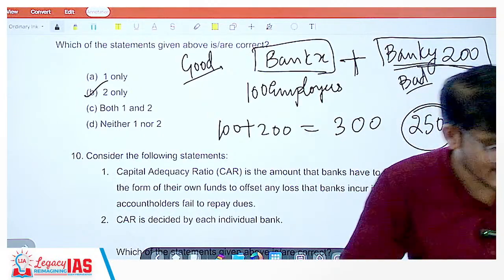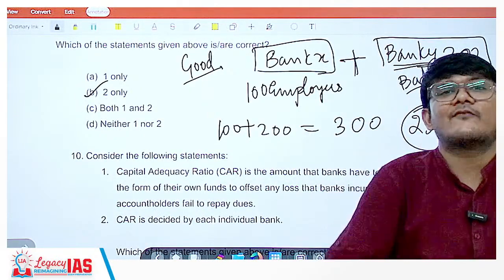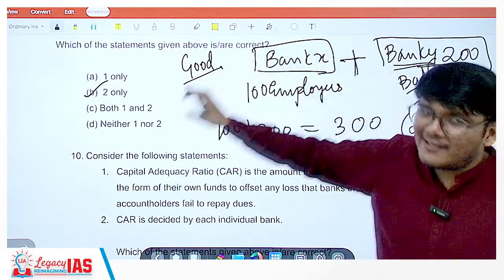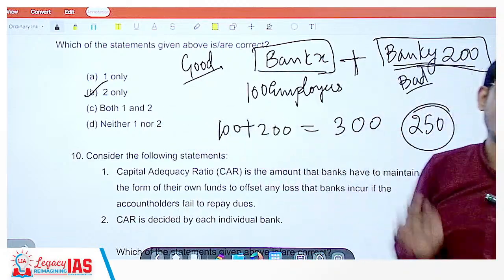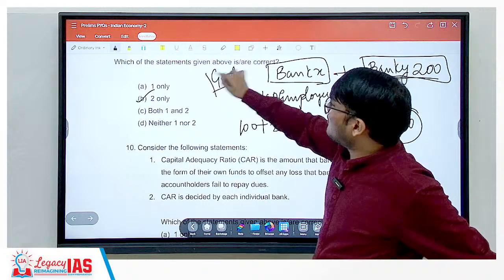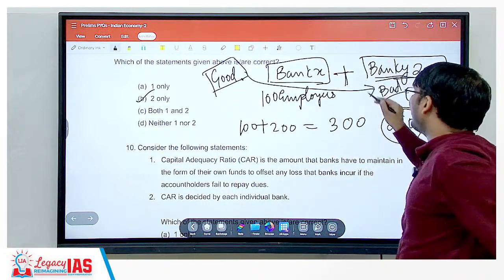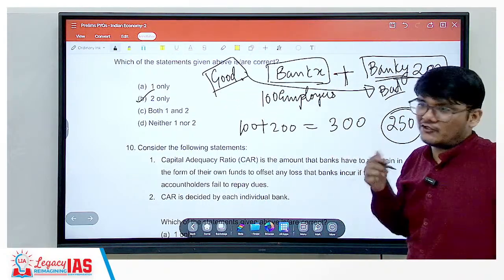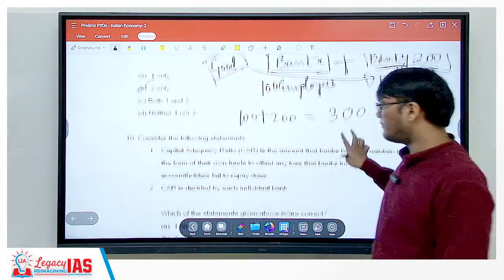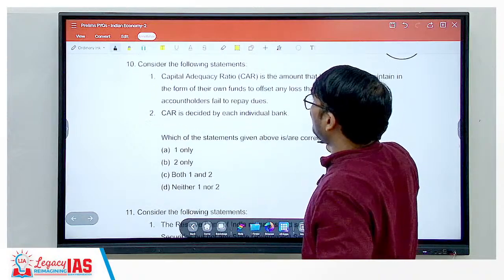But guys, it can easily be the other way around as well. The bank that is doing bad can have an influence on the good one. So that is a negative externality. The positive externality is having a good influence on the other bank as well and increasing the efficiency of the banking system.